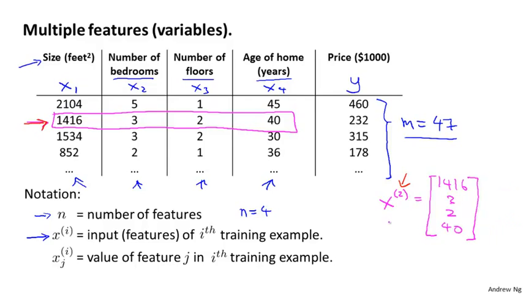With this notation, x superscript 2 is now a vector, and so I'm going to use also x superscript i, subscript j to denote the value of feature number j in the ith training example. So concretely, x superscript 2, subscript 3, let's say, would refer to feature number 3 in this vector, which is equal to 2. Right? And that was a 3 over there, just to fix my handwriting. So x superscript 2, subscript 3 is going to be equal to 2.